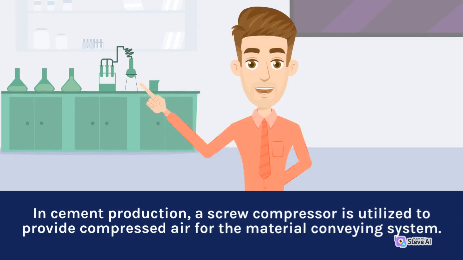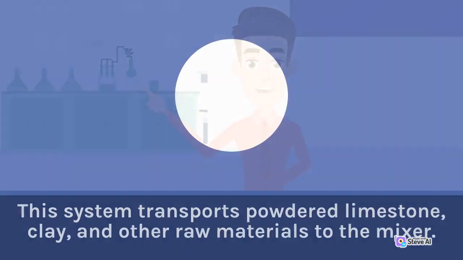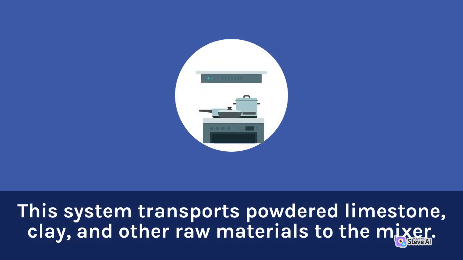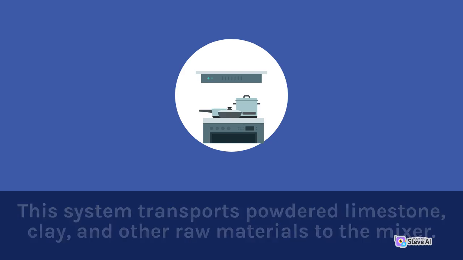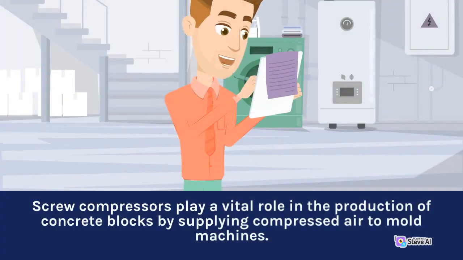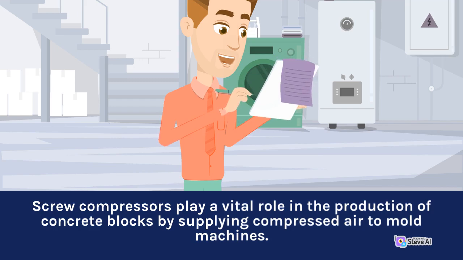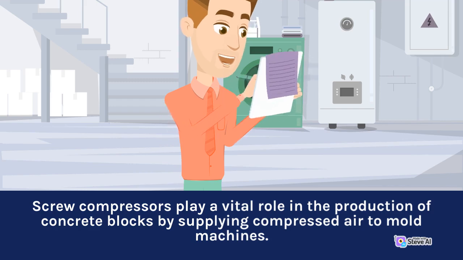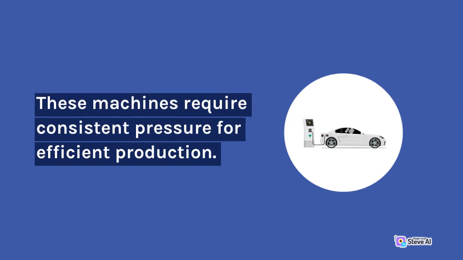In cement production, a screw compressor is utilized to provide compressed air for the material conveying system. This system transports powdered limestone, clay, and other raw materials to the mixer. Screw compressors play a vital role in the production of concrete blocks by supplying compressed air to mold machines. These machines require consistent pressure for efficient production.